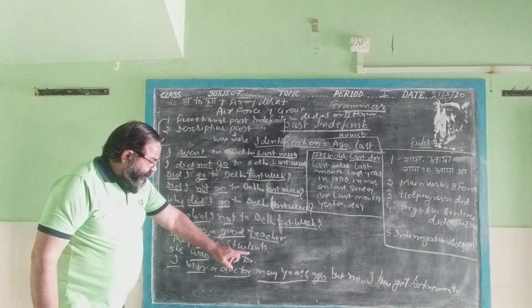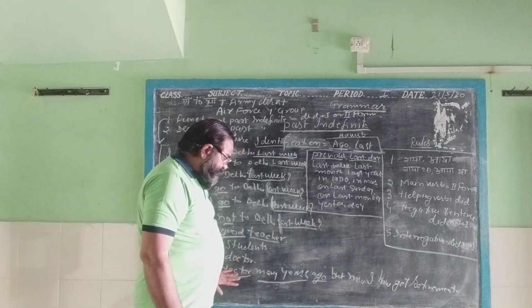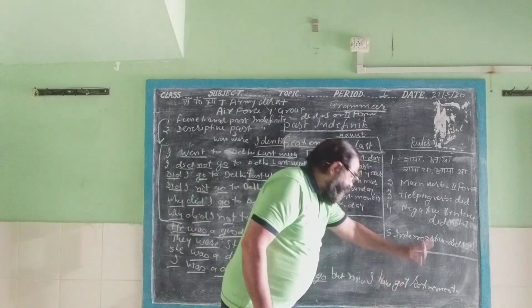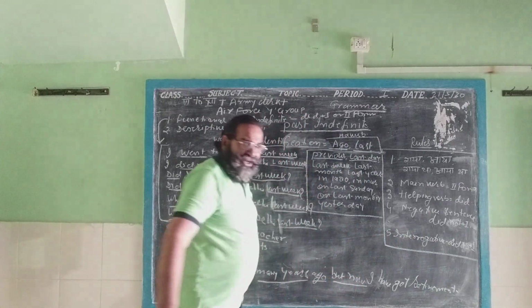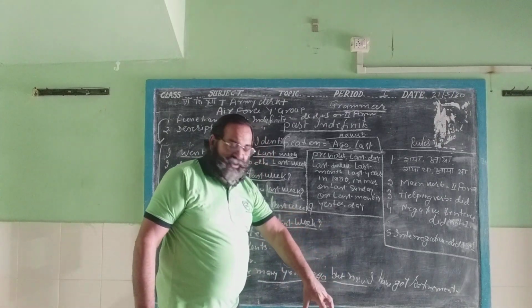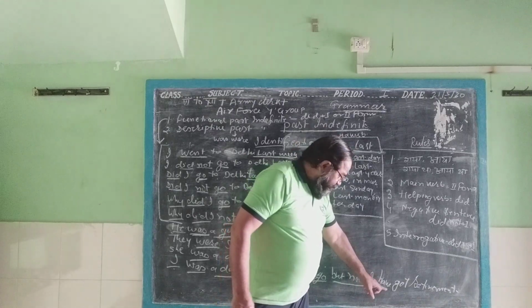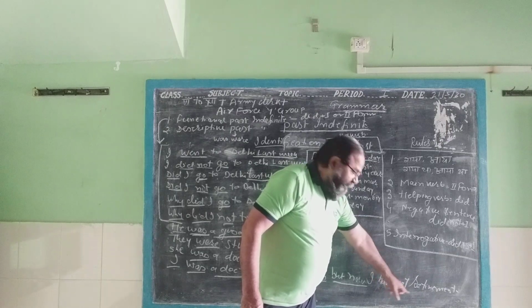I was a doctor many years ago, but now you see in this sentence a condition is here. But now I have got retirement. But is a conjunction, now is the time. And I have got is in the present perfect tense. It is has and have, and it is the third form of the main verb. It is object.